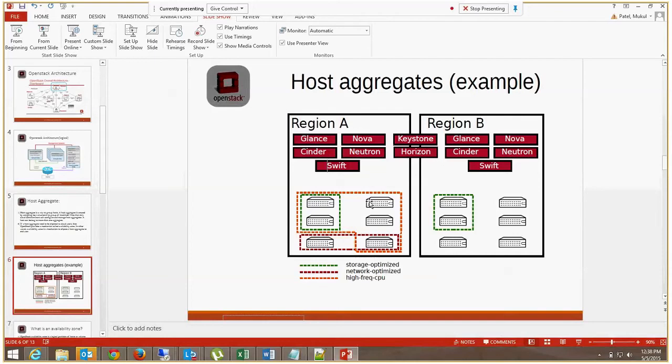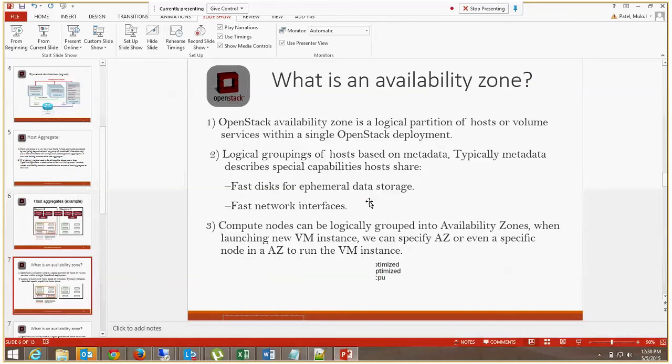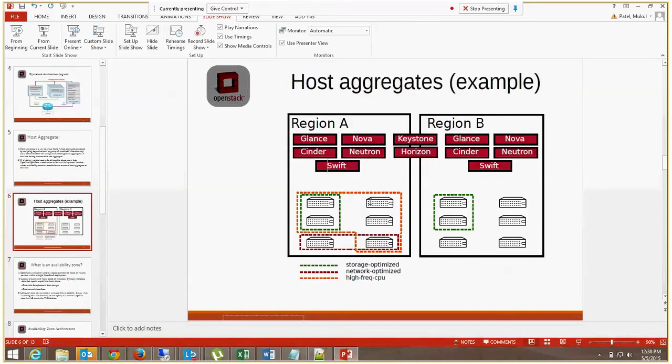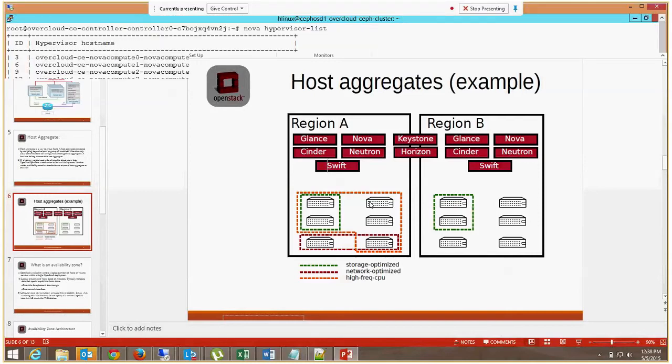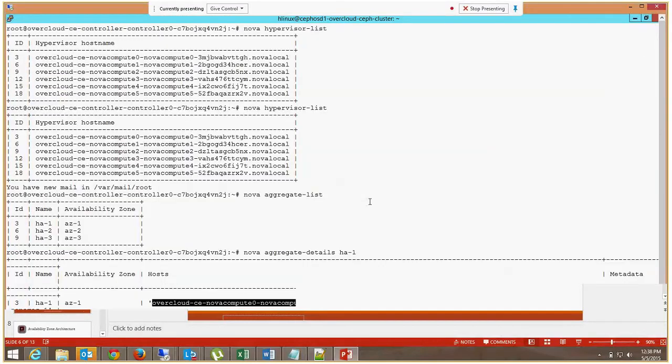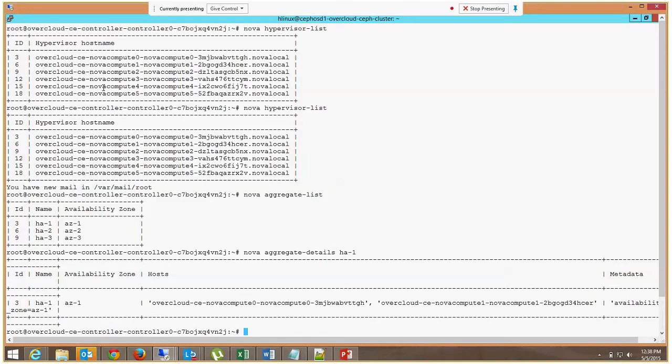And one advantage of host aggregate is, suppose we have a compute node that has the capability of all three. It can be good storage, networking, and everything. Then that same compute node can be part of multiple host aggregates. So this is the way host aggregate will work. That means if we have 6 compute nodes, according to your requirement you can create groups of compute nodes and create a host aggregate of that.